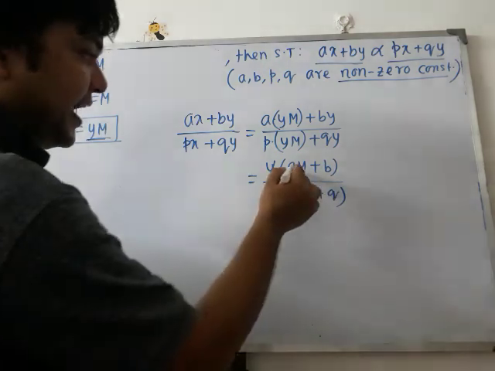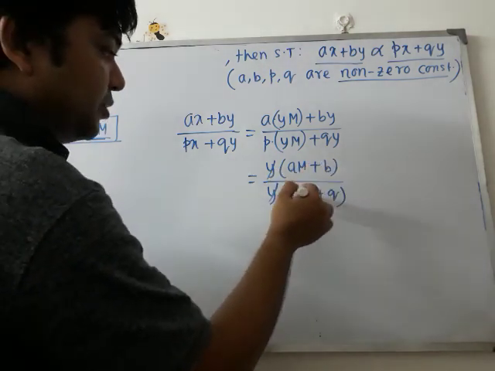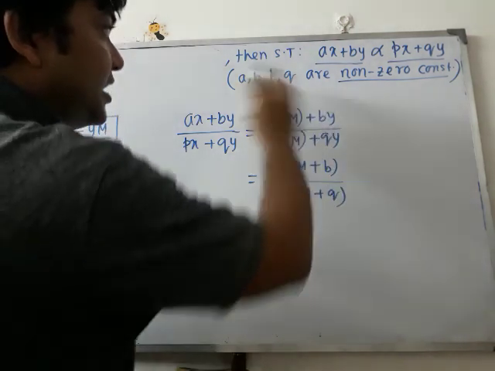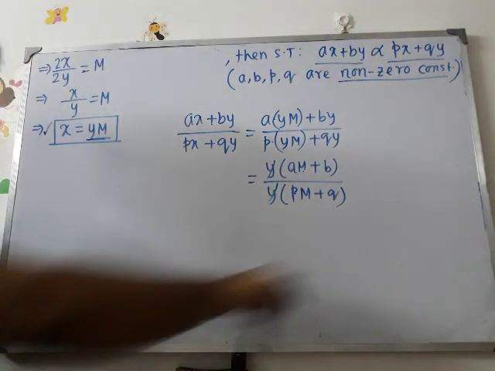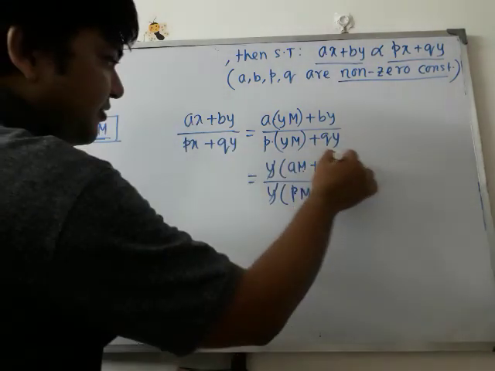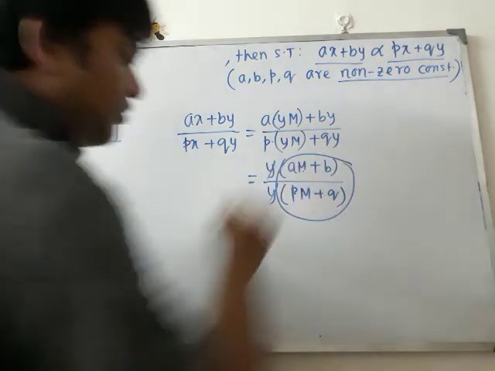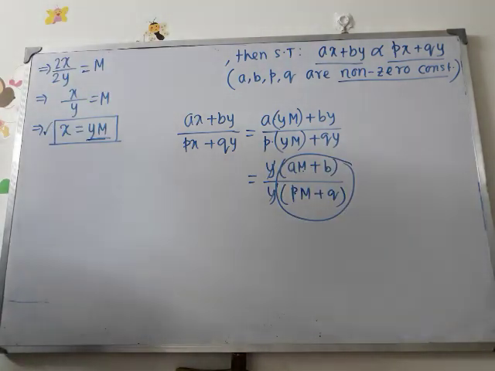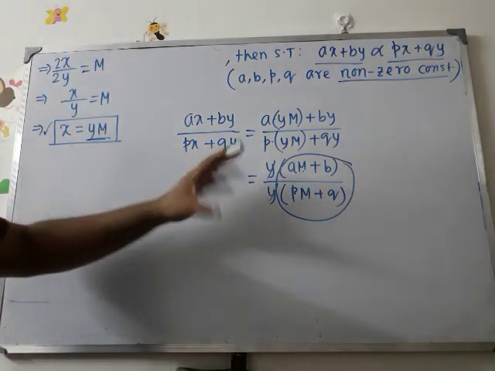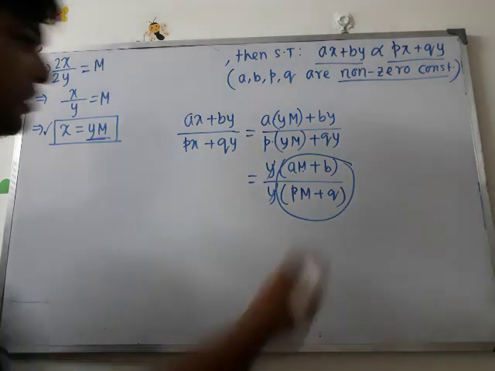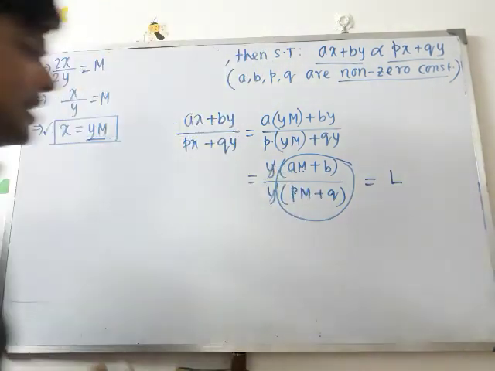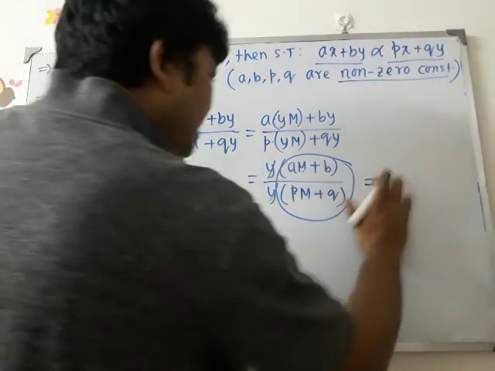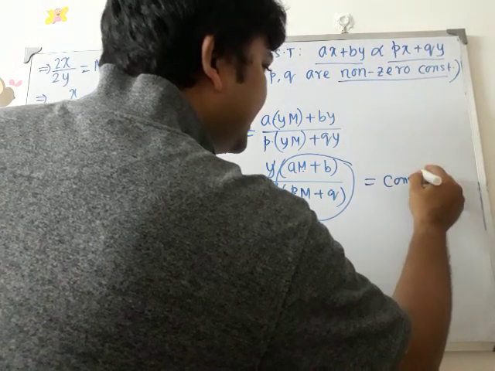Now look here, a, b, p, q, they are all constants, as well as m, it is also a constant, as we wrote. So everything involved here is constant, and their combination by different operations will give you another constant. Suppose L is another constant, or in short we can write it is constant.